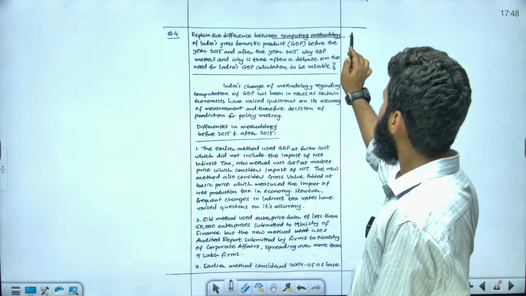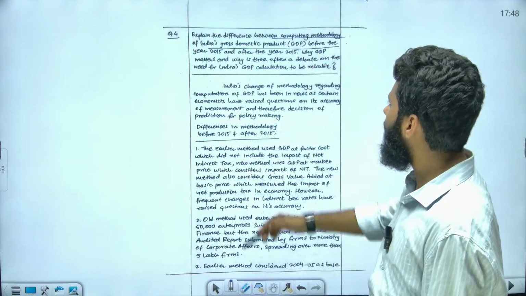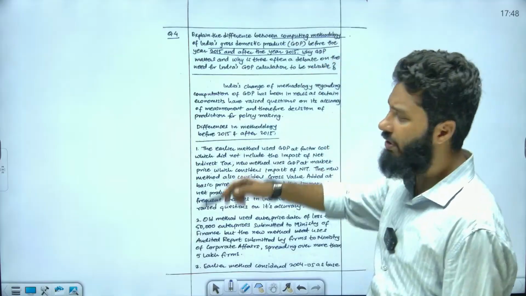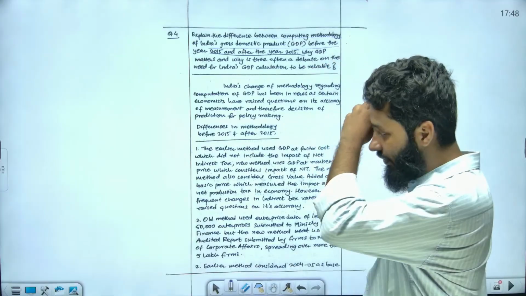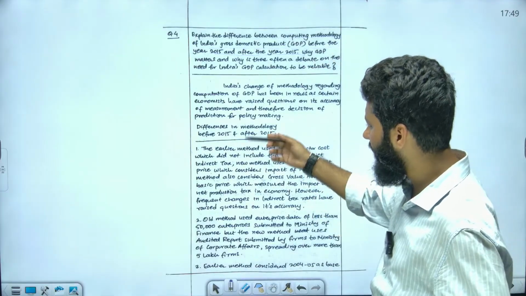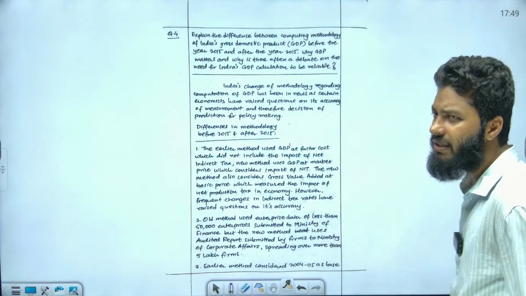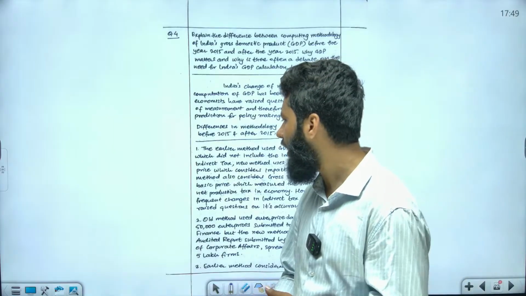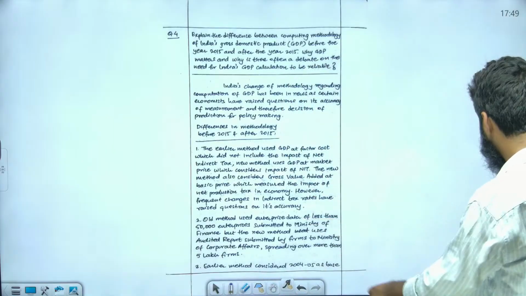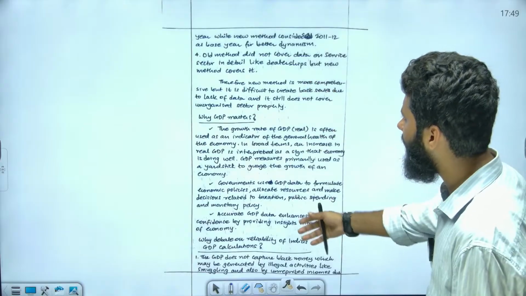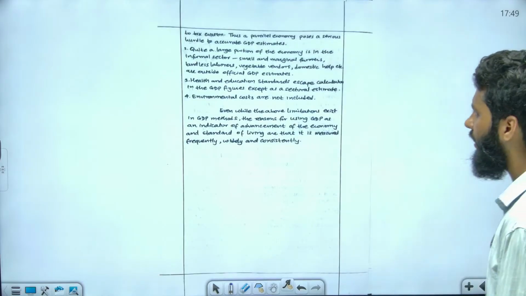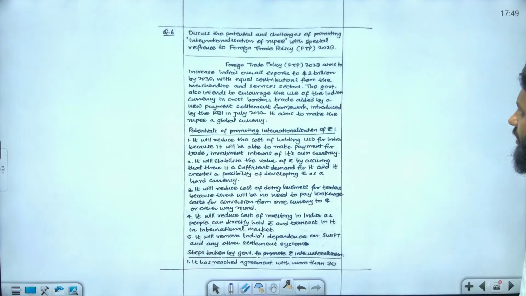Then the difference in computing methodology in India's GDP, before 2015 and after 2015, what changes have been introduced. So I have listed all. You can summarize this while writing, because you do not have that much word limit while writing the answer. But I have given everything that you can understand here, so you can refer to the answers that are given here.